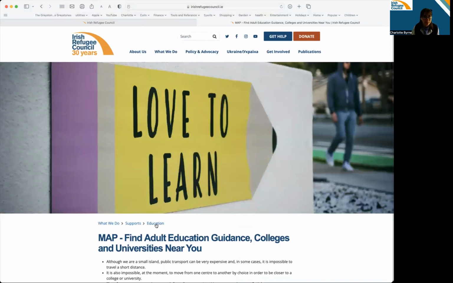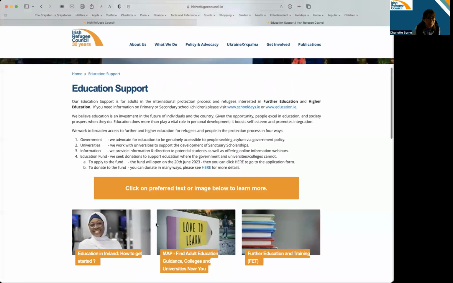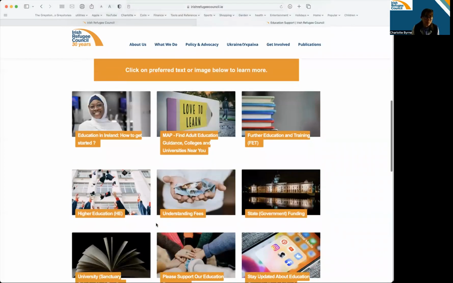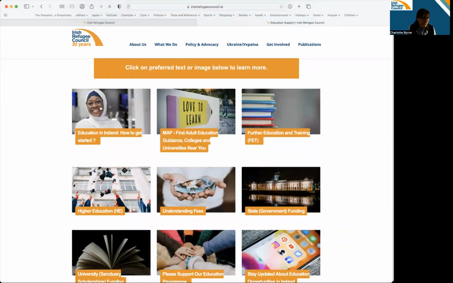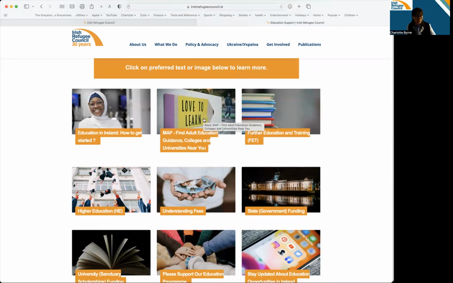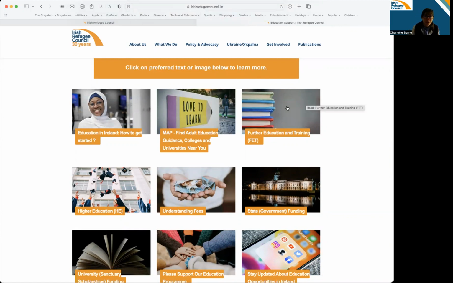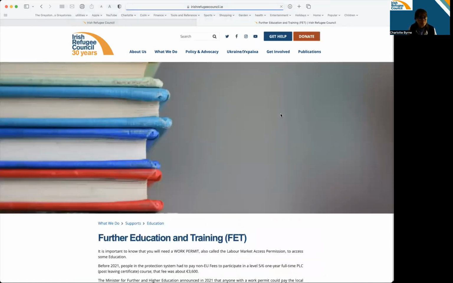So that is the second page. Each time I'm going back to the education main page, because this is where it all begins. So we've done how you get started in Ireland, the map so you can find a college or find a guidance counsellor near you. So the third page I want to talk about is further education and training.